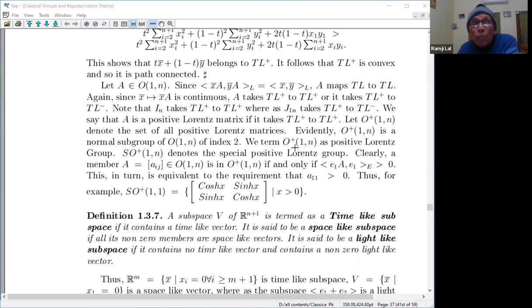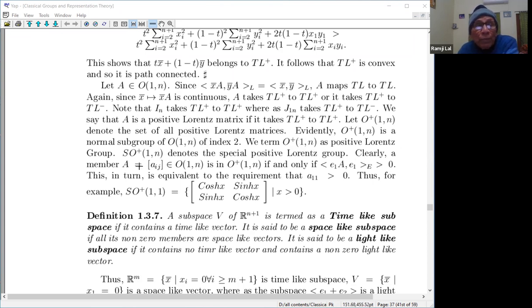We term this O plus 1n the positive Lorentz group. So those matrices which are positive Lorentz matrices form a group, and that is called the positive Lorentz group, O plus 1n we shall denote, and that is a subgroup of this thing. So SO1 plus n again denotes the special Lorentz group, and this is the important group. We shall first discuss this thing.